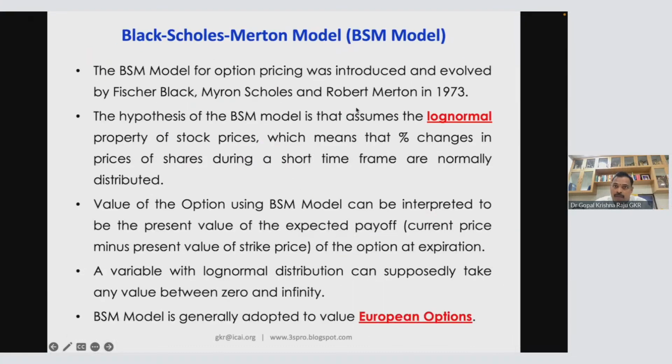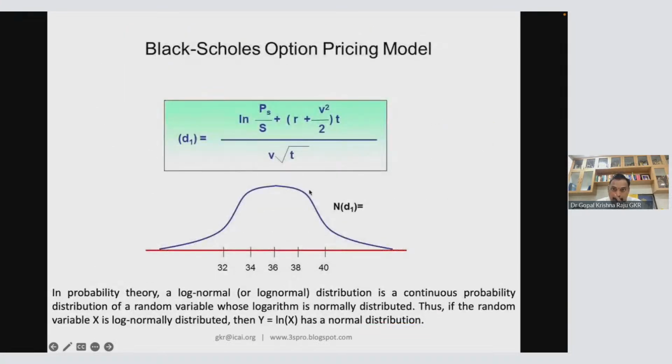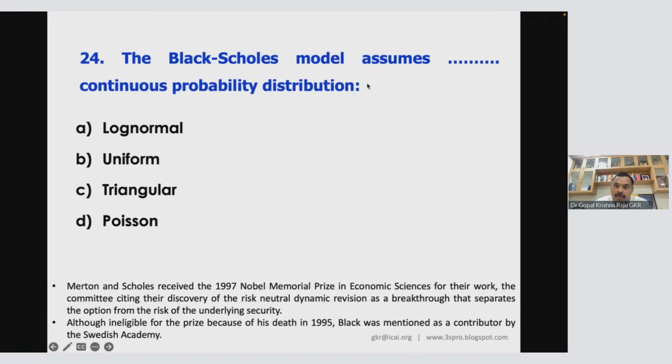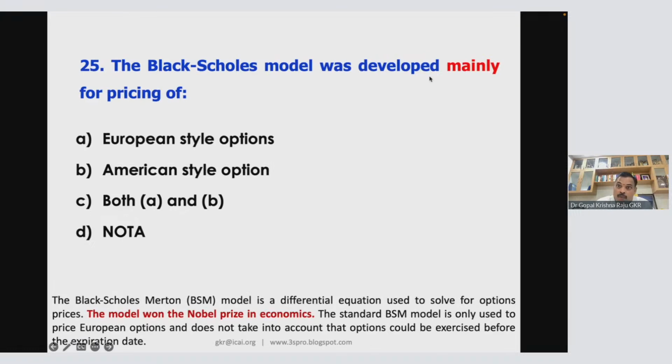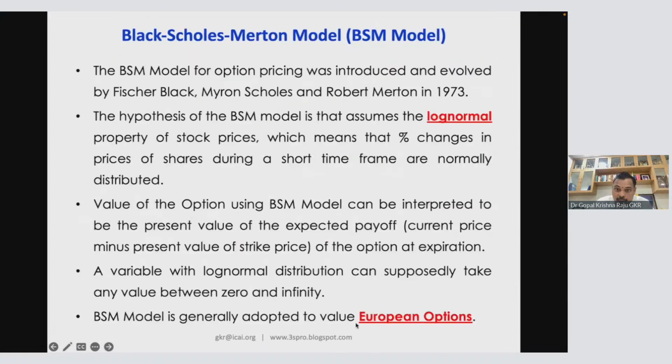Black-Scholes model follows log normal distribution. Okay, this is the log normal distribution. So Black-Scholes model assumes a uniform continuous probability, triangular continuous model, Poisson continuous model, log normal. So 24A. Okay, and most important, Black-Scholes model originally was developed for European option.